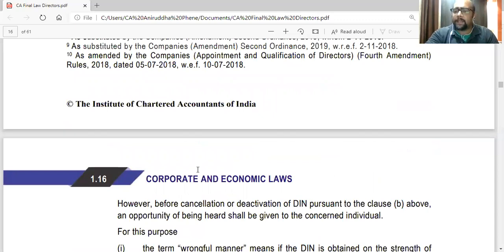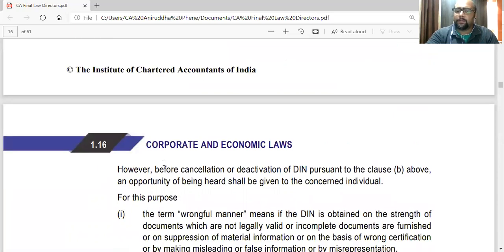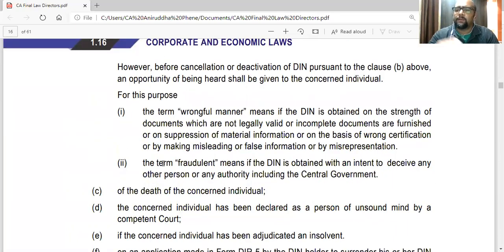But obviously, before cancelling, the government will give an intimation to the person that we are doing this. So they will give him an ROBH, that is a reasonable opportunity of being heard, before cancelling, because they are cancelling on someone's complaint. That's the extreme step they are taking.